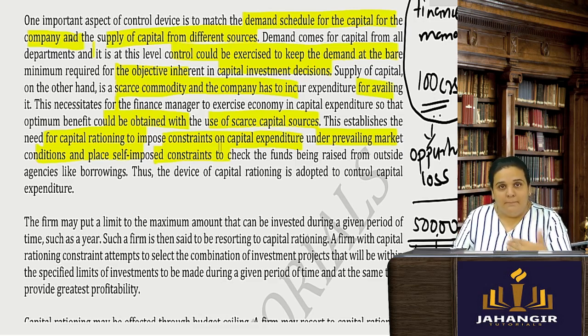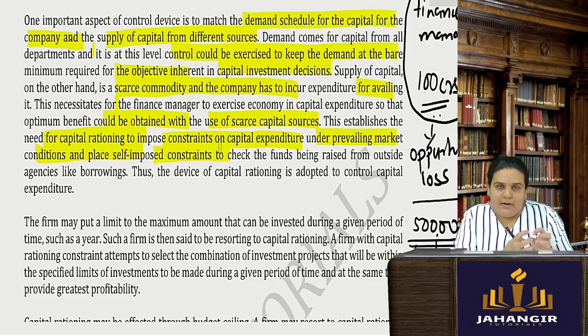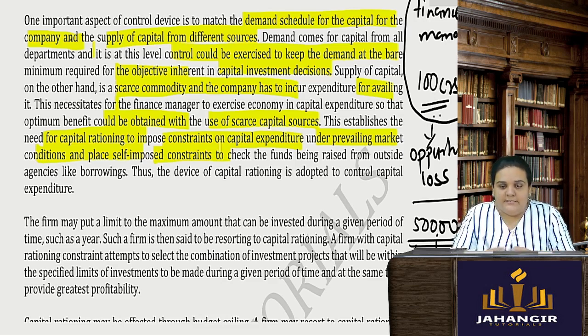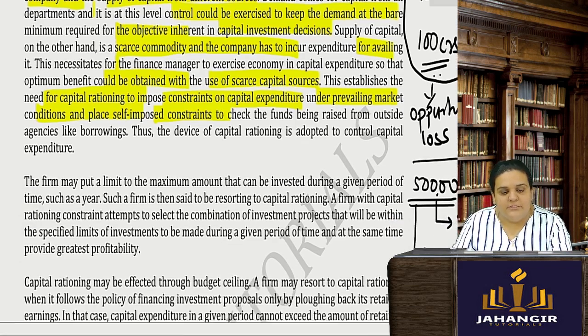Companies borrow from outsiders, so they are answerable and have to provide them that return. Therefore, it is always important to prepare a budget for your capital demand, understand whether there will be a supply for that capital, and then put a limit.